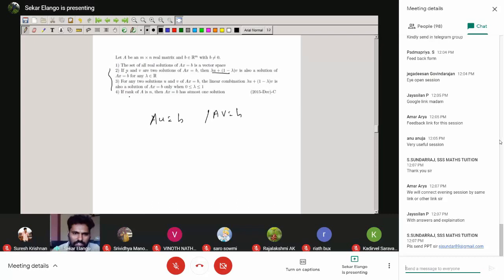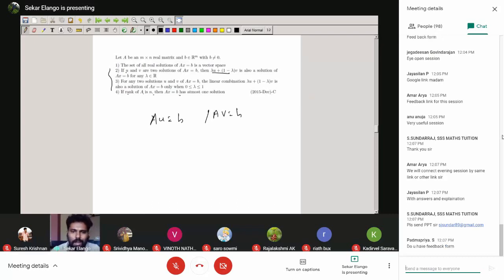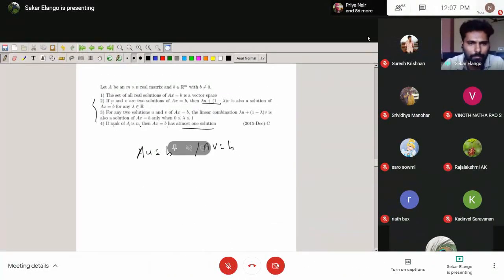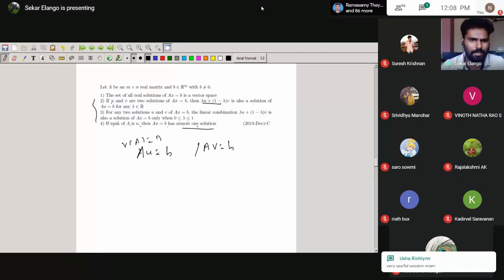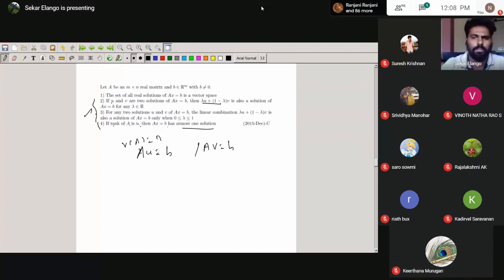Similarly, here I can say that rank of A is equal to n, so Ax equal to b has at most one solution. If rank of A equals n, then what is the rank of A comma B? Think about it the same way. Here also, using the properties only, you can find the solutions.